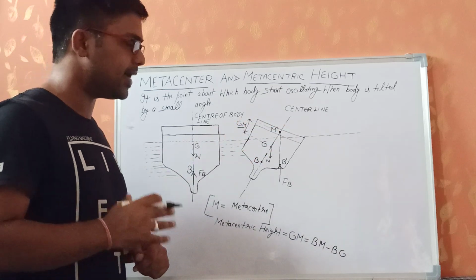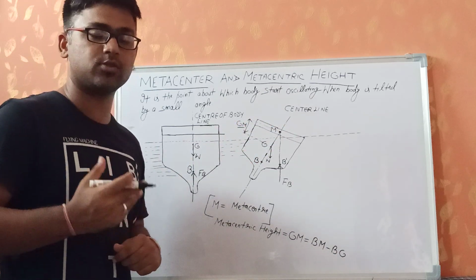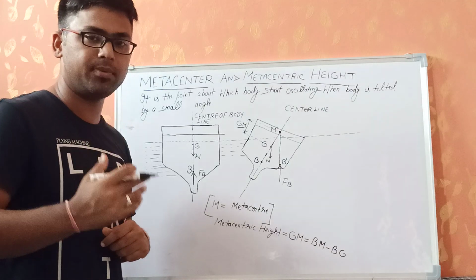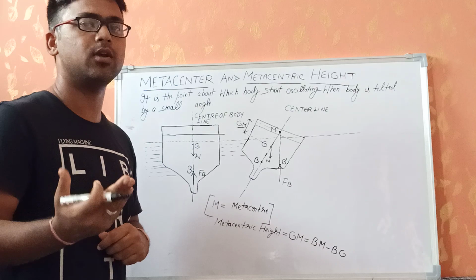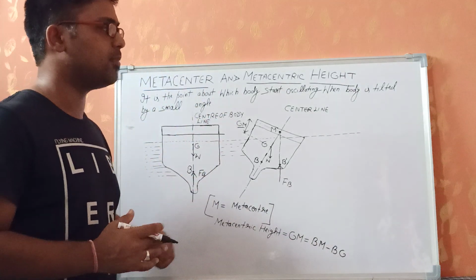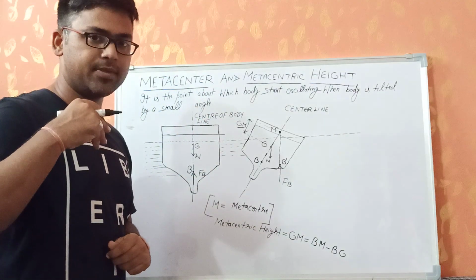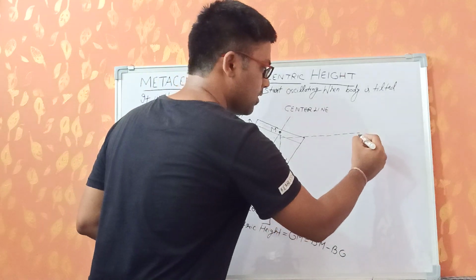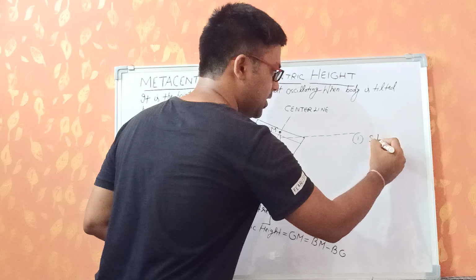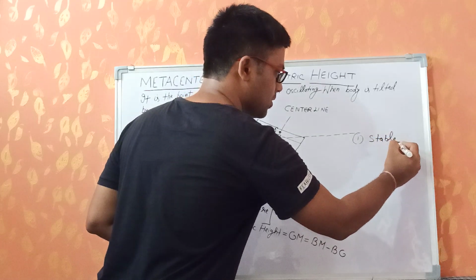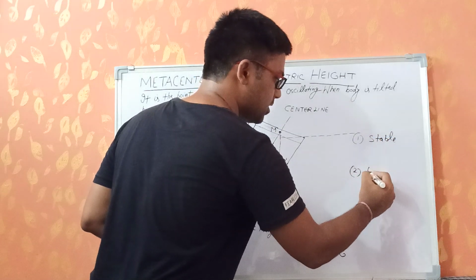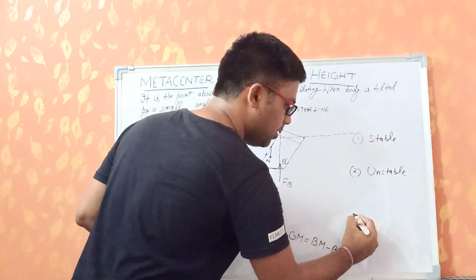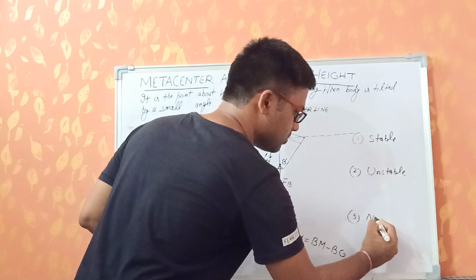Now, as in the case of submerged bodies, we discussed three cases: stable equilibrium, unstable equilibrium and neutral equilibrium. In the same way, for the stability of floating bodies we have three kinds of equilibrium. First one, as we all know, is called stable equilibrium. Second one is called unstable equilibrium, and third one is called neutral equilibrium.